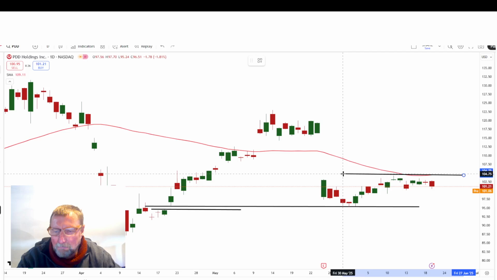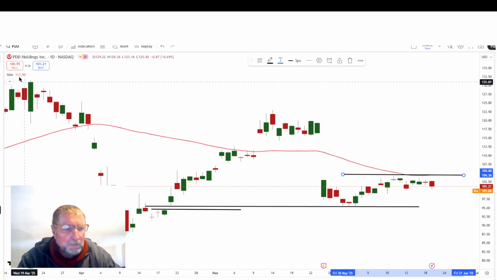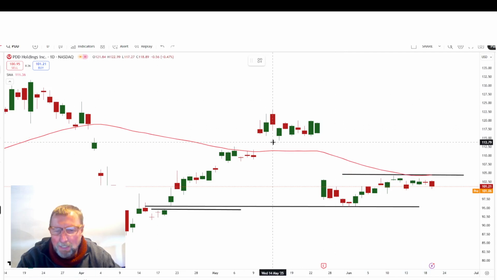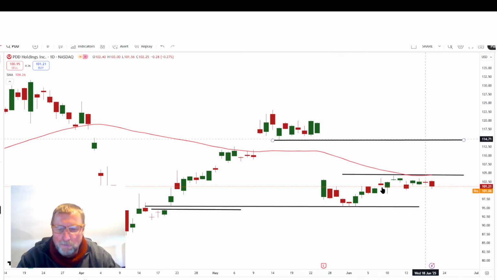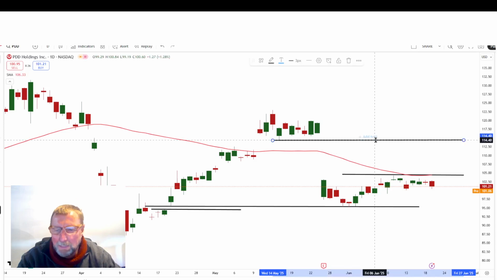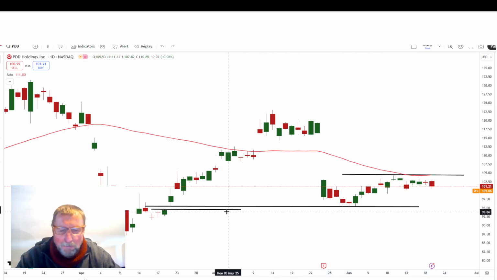Now, one of the earliest lessons that I've learned on windows is, if a share trades in between two windows, that means that the investors are nervous. They are not sure, because there's a gap at the downside, there's a gap on the upside, and which one will close first. So if you are bullish, you will believe that the top one will close, and if you are bearish, you will believe that the bottom one will close.